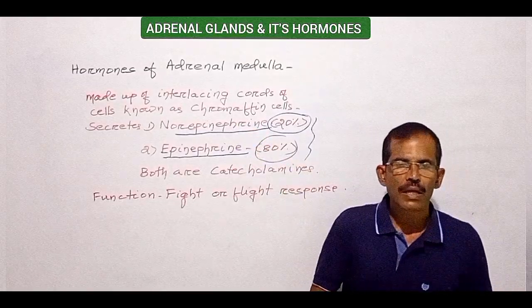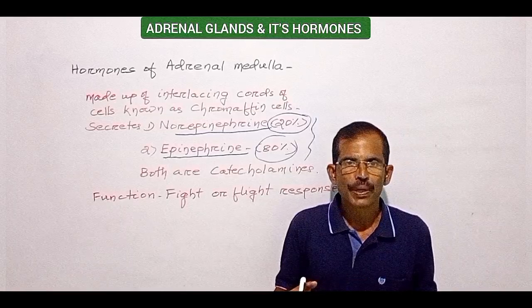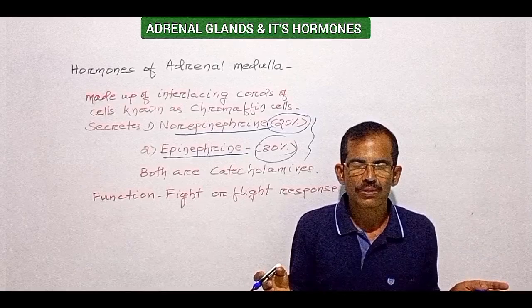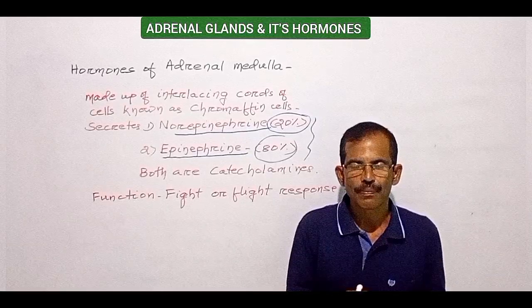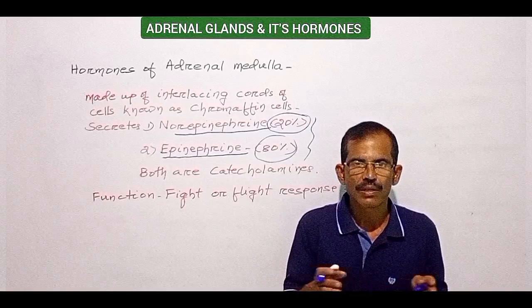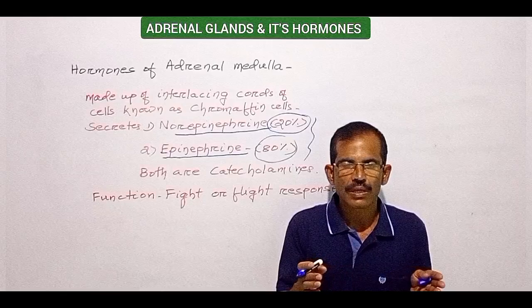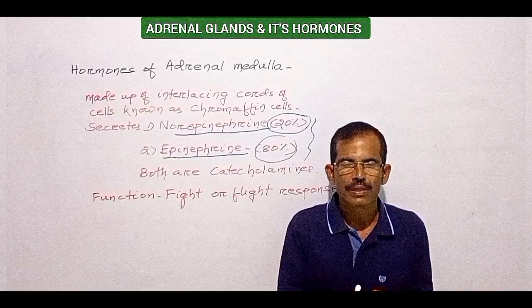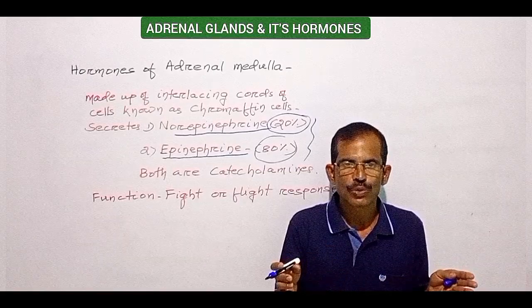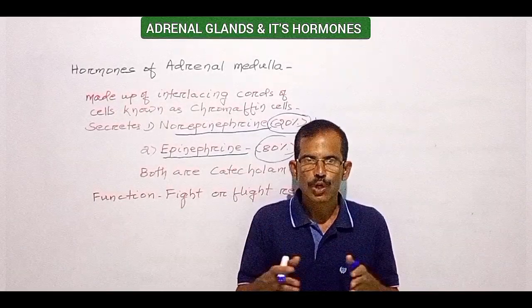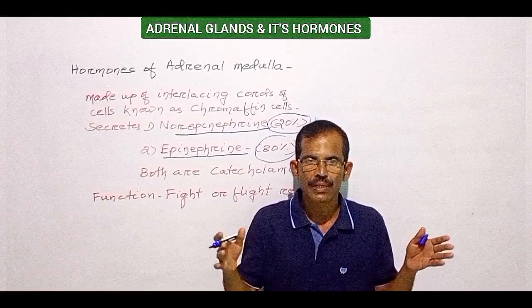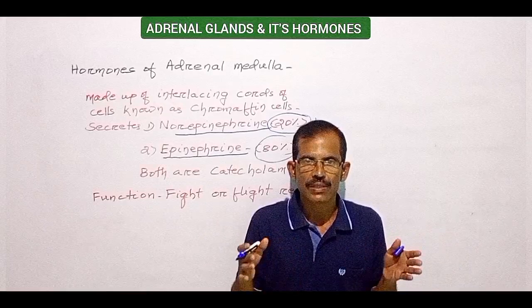Function: adrenal medulla secretes epinephrine and norepinephrine in response to stressful situations, arousing the body to action. These fight or flight reactions are stimulated by threatening events such as encountering a danger or by events that are mentally stressful such as giving a public speech or preparing for a meeting. These hormones stimulate the nervous system and also have a significant effect on the cardiovascular system.